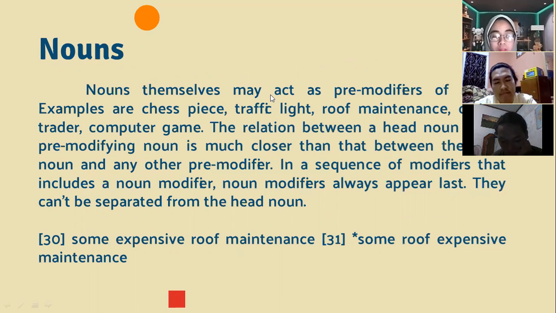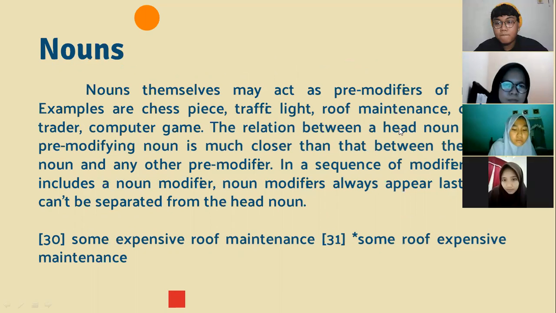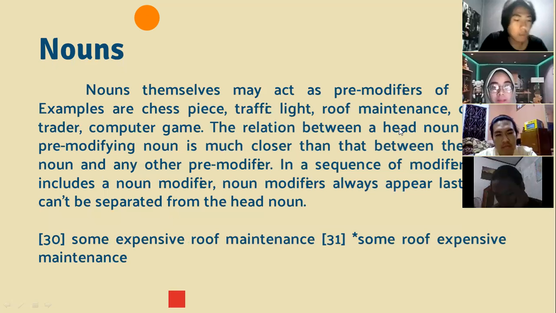I want to explain the material about nouns. Nouns themselves might act as premodifiers of nouns. Examples are chess piece, traffic light, room maintenance, carbon trader, computer game. The relation between a head noun and a premodifying noun is much closer than that between the head noun and any other premodifier. In a sequence of modifiers that includes a noun modifier, noun modifiers always appear last.